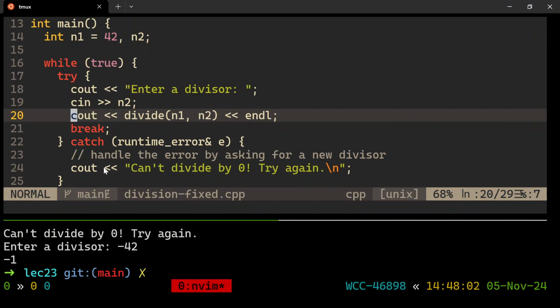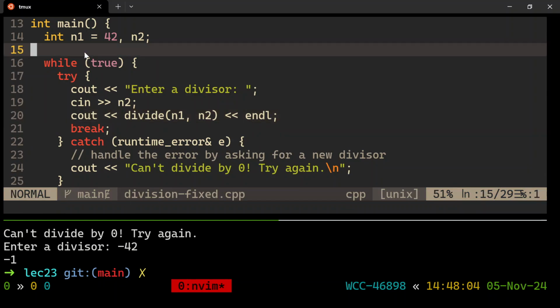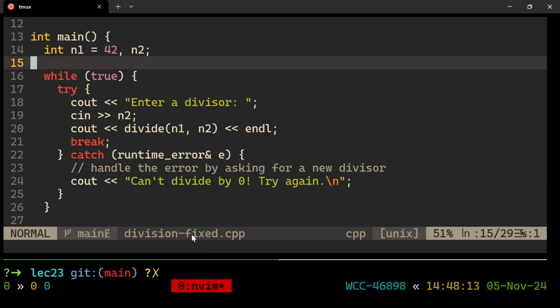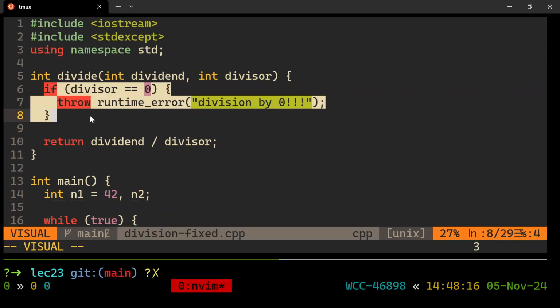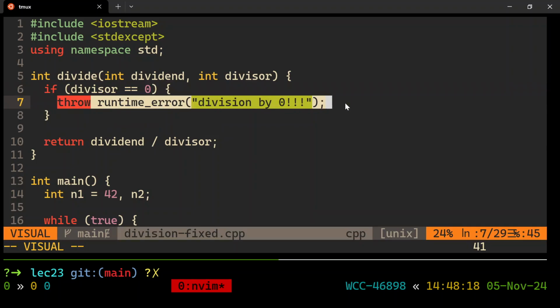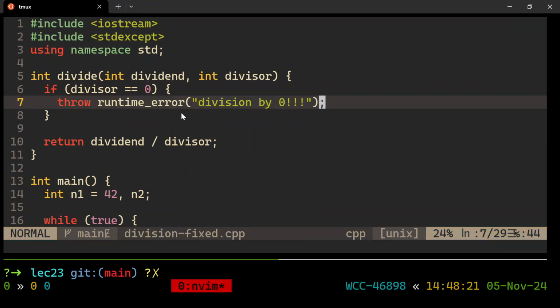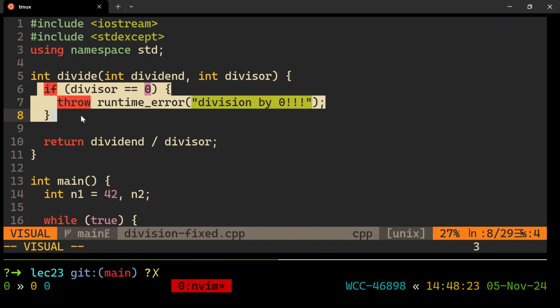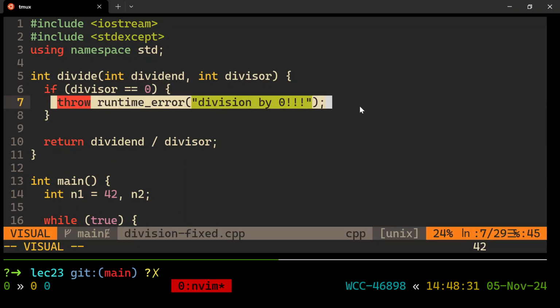All right, so that is a good example of coming full circle and using exceptions to do something useful. All right, does that make enough sense? So again, we're noticing the problem in divide, throwing the exception, and we're just praying that somebody has their glove up, right? Somebody other than us. Because with exceptions, it makes no sense to try to throw and catch in the same function. So it's silly to throw an exception and then immediately have a try catch around that in the same function. You could have used an if statement. There was no point using exceptions. All right. I hope that makes a little bit of sense at least.